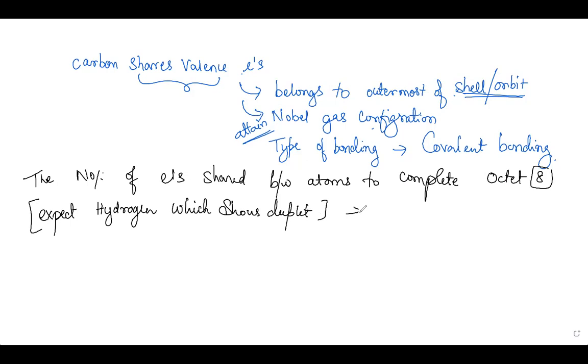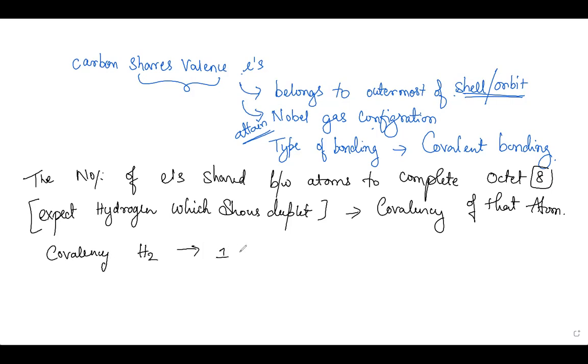That's known as covalency, the covalency of the atom. Thus, the covalency of hydrogen, we say that it's 1.